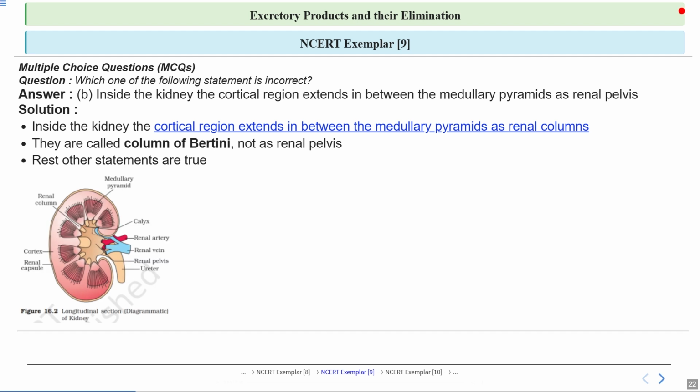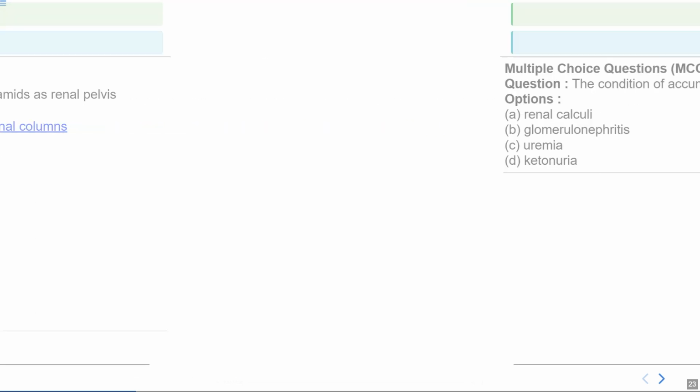Now you can see the longitudinal section of the kidney. You can see the structure of the medullary pyramid and the structure of the renal column. In our question, in our option, it was written renal pelvis, but the correct one is renal column. You can see the cortex region, the calyx region, the renal corpuscle, the ureter, the renal pelvis, the renal vein, and the renal artery. So you can see the longitudinal section of the kidney.